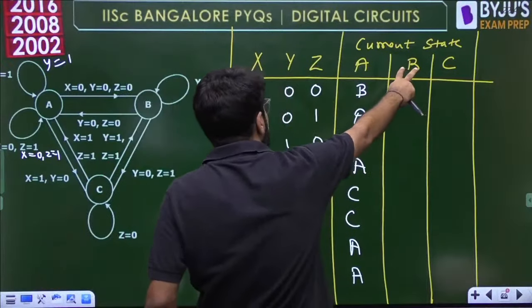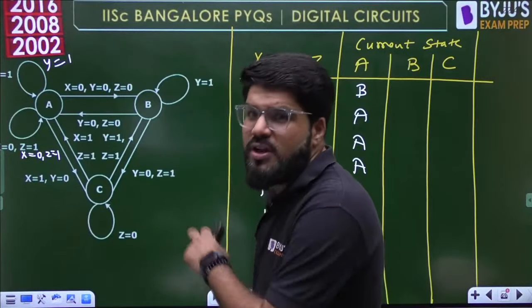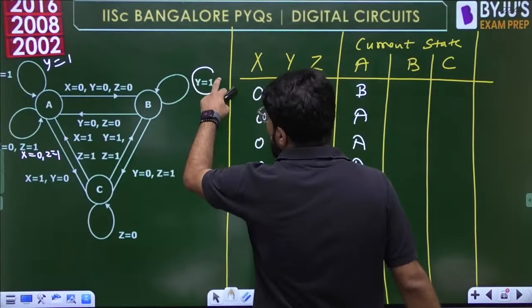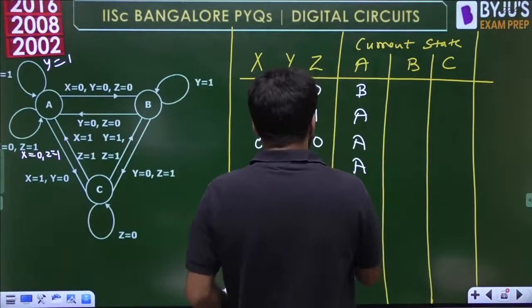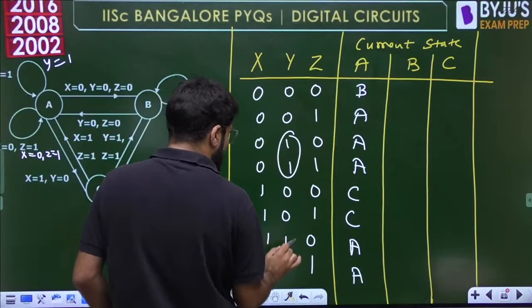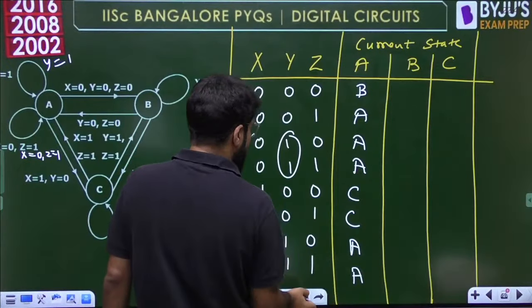Next, if the current state is B, then what is going to happen? Again look, if Y equal to 1, the next state remains to be B, B only.